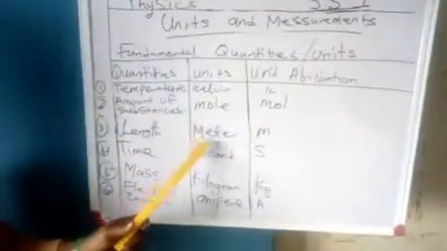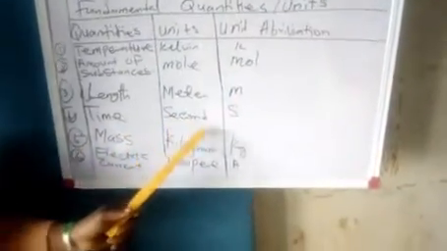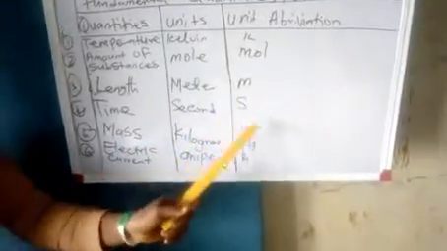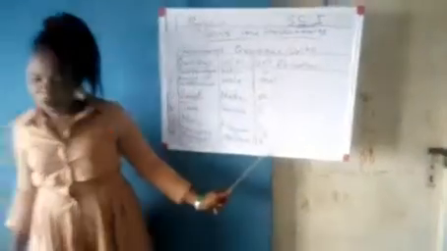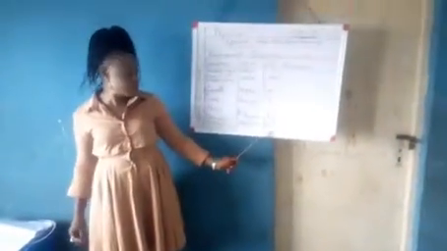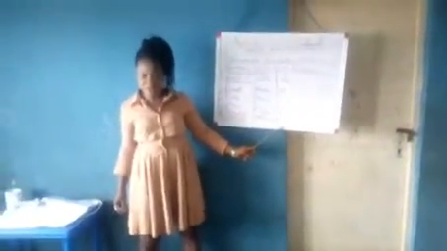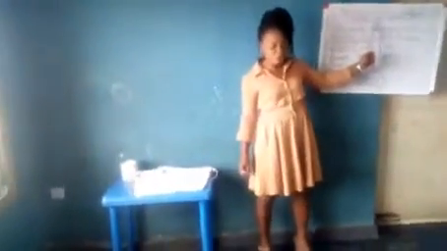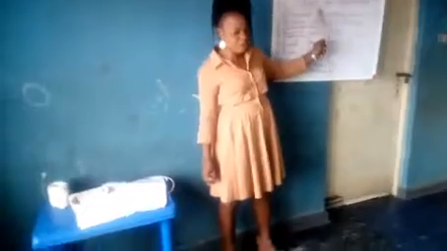Then length, meter, m. Time, second, s. Mass, kilogram, kg. Electric current, ampere, A. These abbreviations are what you will often be seeing in your questions, attached to the values.